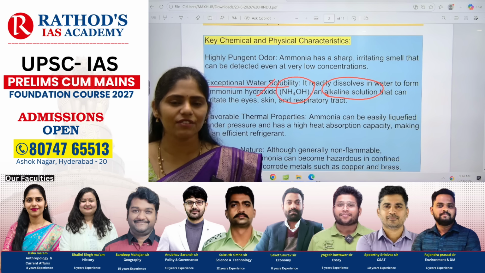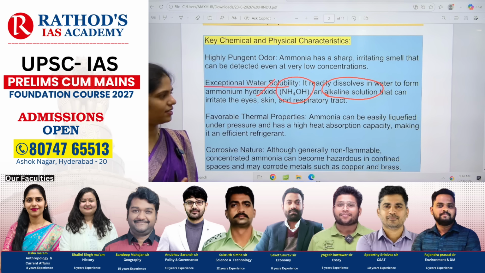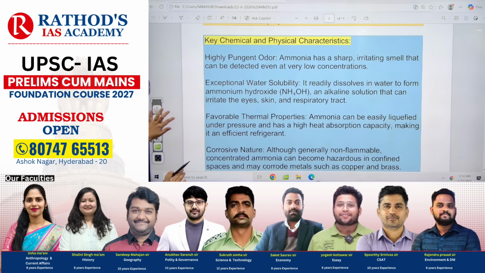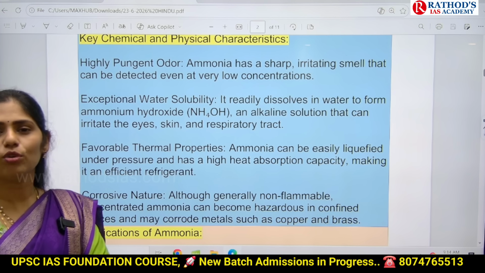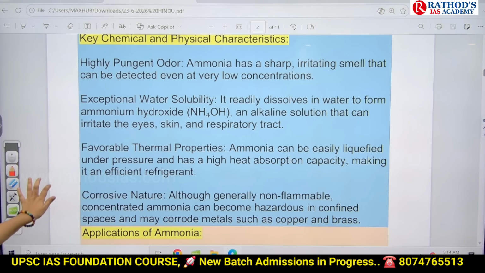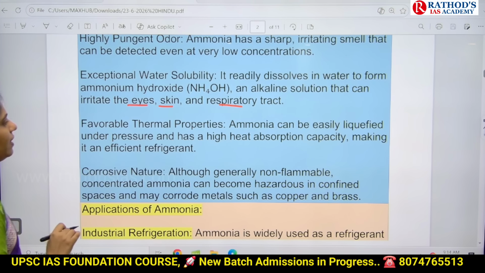Will it be more than 7 or less than 7? Yes, more than 7. Less than 7 is acid. Okay, so if this ammonia mixes with water, it will form ammonium hydroxide. So this will irritate our eyes, skin and even the respiratory tract.